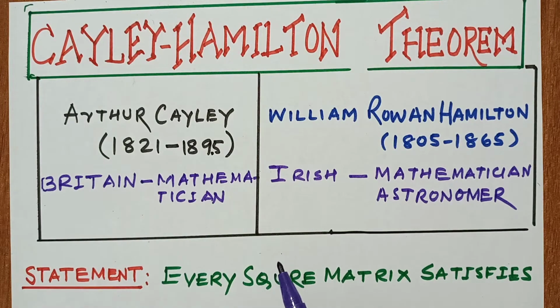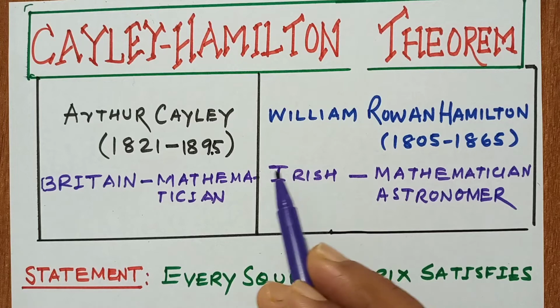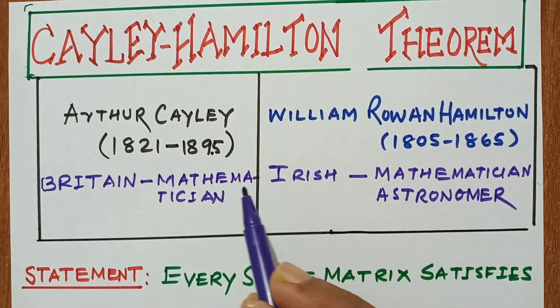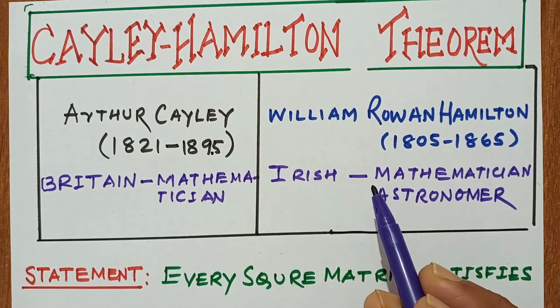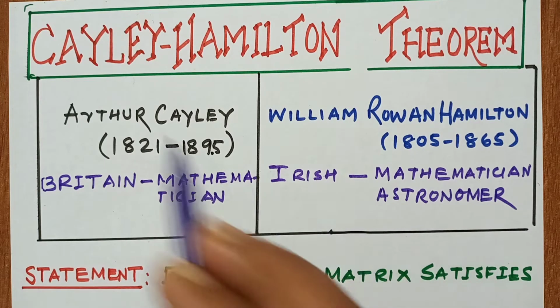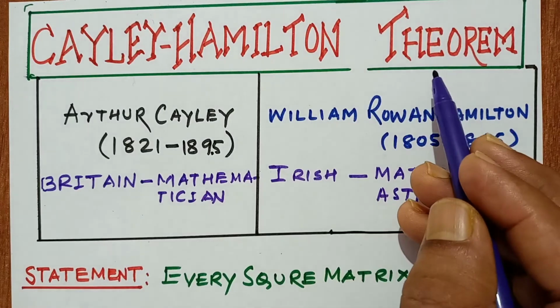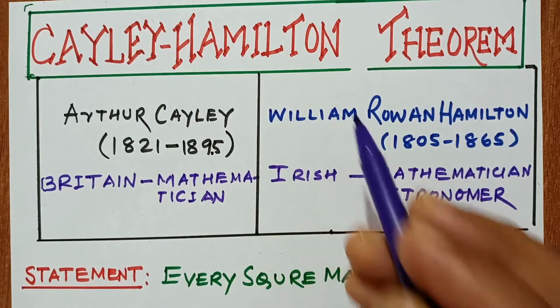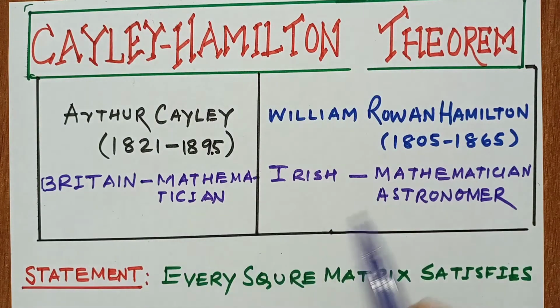Both gave the concept of matrices for n cross n dimension. So both developed the new theory known as the Cayley-Hamilton theorem, which is very important.